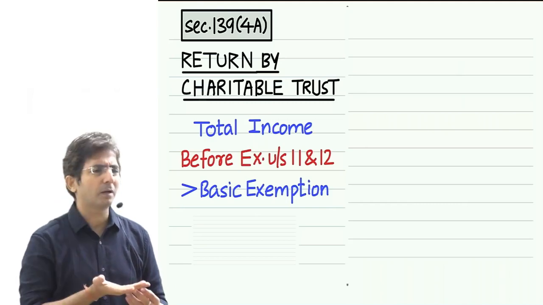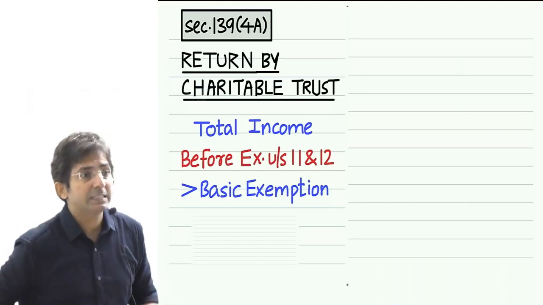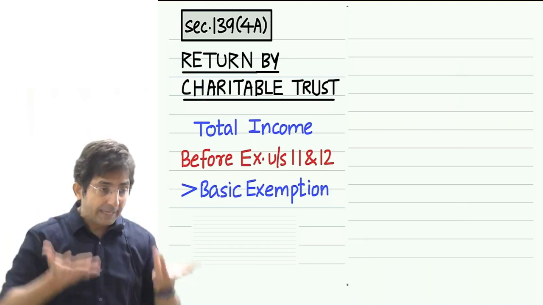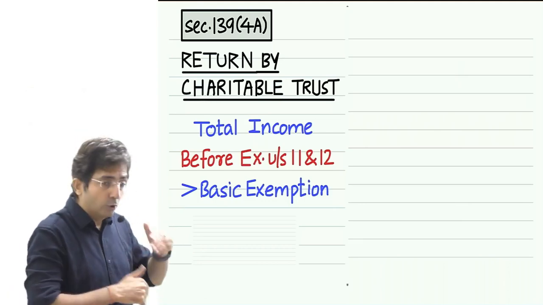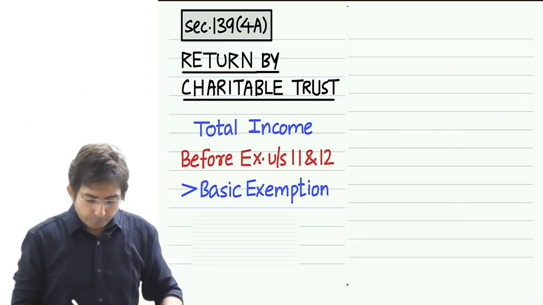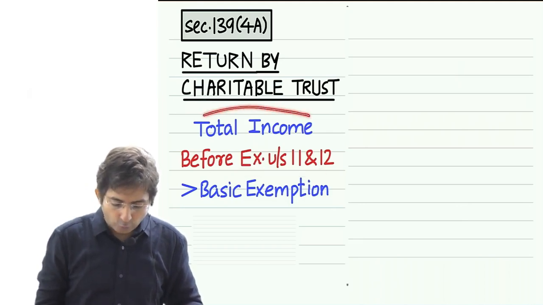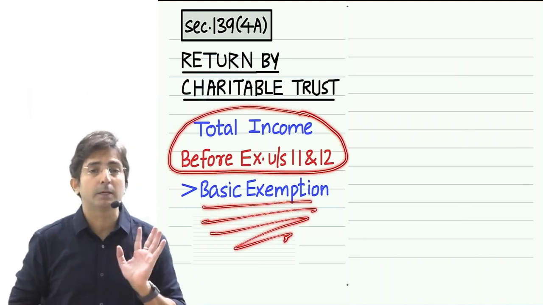Anyway, charitable trusts and all these people are usually not inclined towards Chapter 6A. Their main tax incentives are 11 and 12, so you have to reverse and see. And if before exemption of 11, 12, that total income exceeds the basic exemption, return filing is a must.